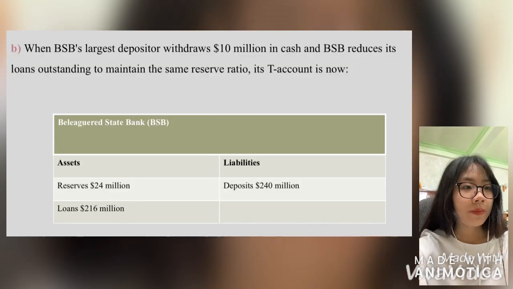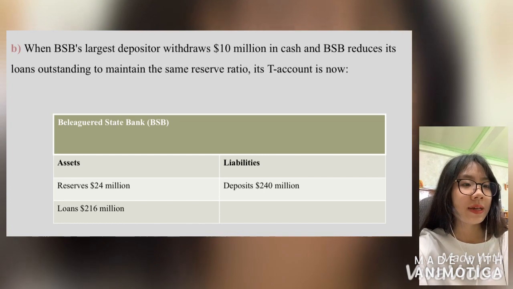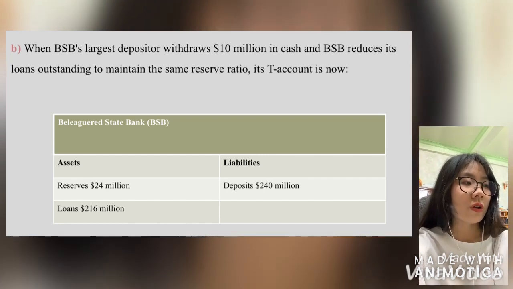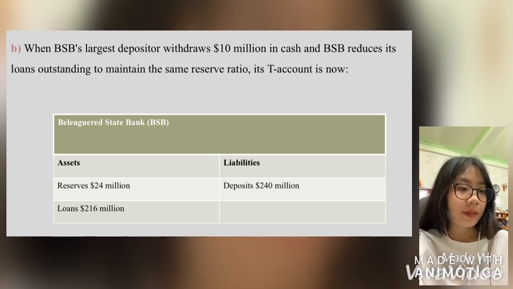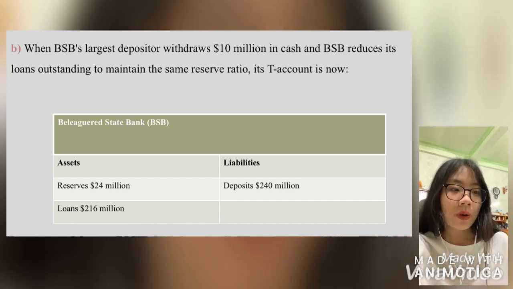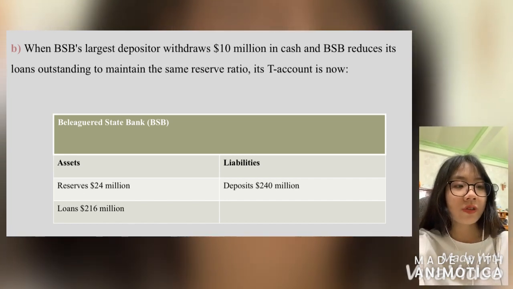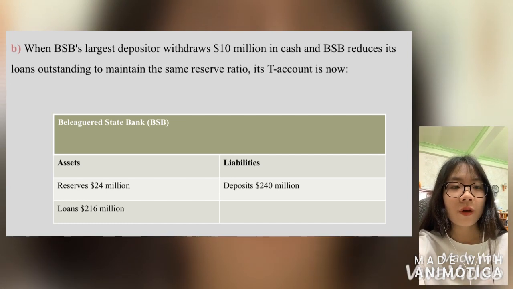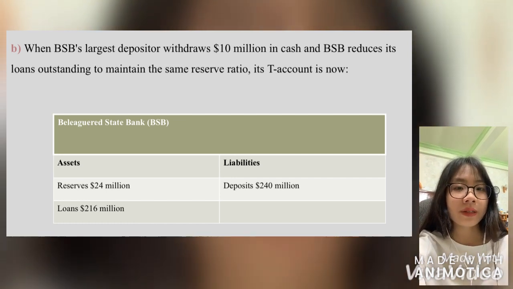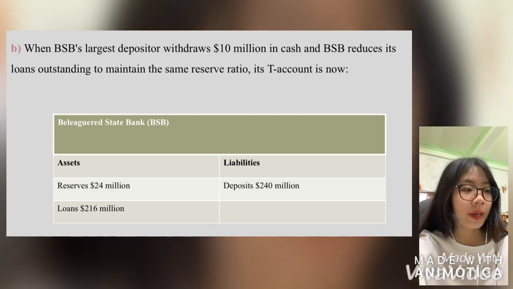Move to question B. When BSB's largest depositor withdraws $10 million in cash and BSB reduces its loans outstanding to maintain the same reserve ratio, here is the new T account. As can be seen from this table, it's similar to question A, but the numbers of the assets and liability columns must be equal.